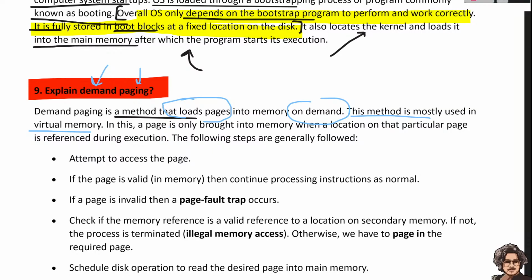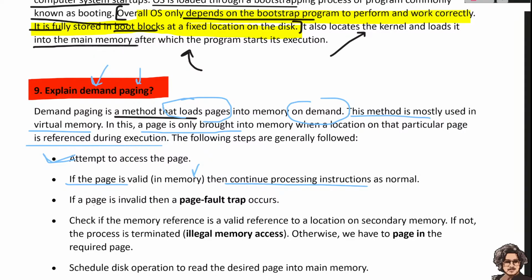In virtual memory, the page is only brought into memory when a location on a particular page is referred to during execution. The following steps are followed. First of all, attempt to access that page. If the page is valid, or in memory, then it continues processing the instruction as normal.